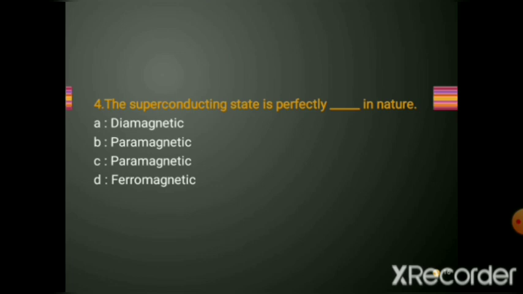The superconducting state is perfectly diamagnetic, paramagnetic, or ferromagnetic. Both B and C are the same, and the answer for this question is diamagnetic.